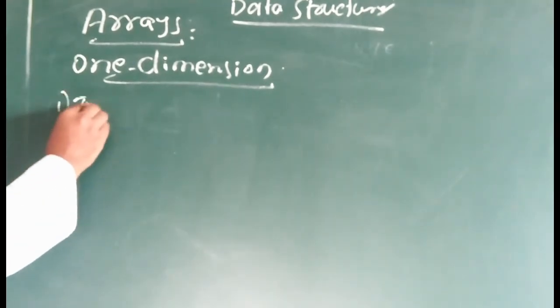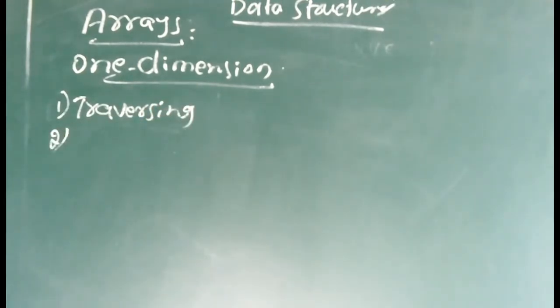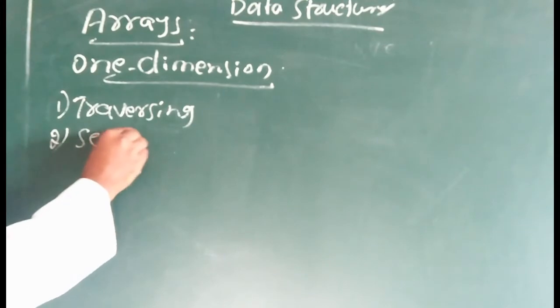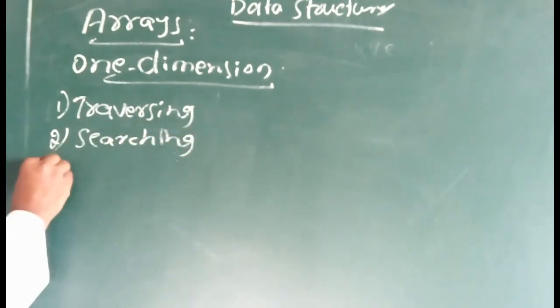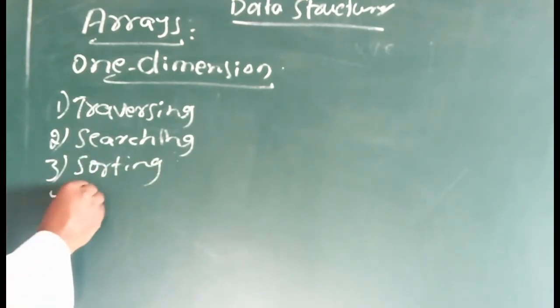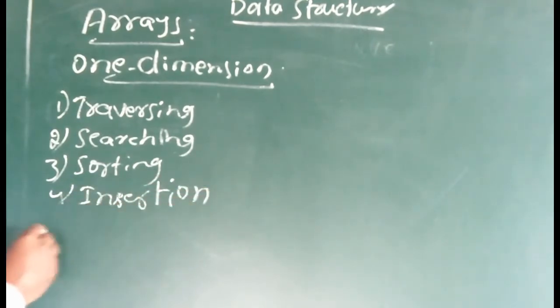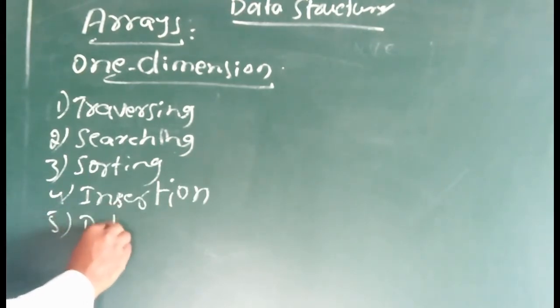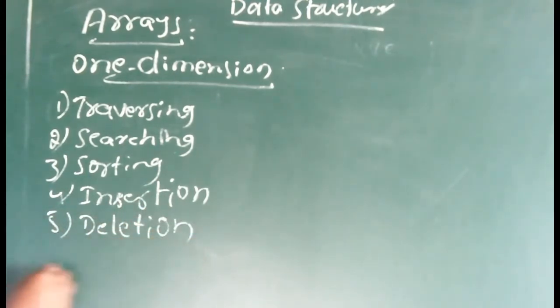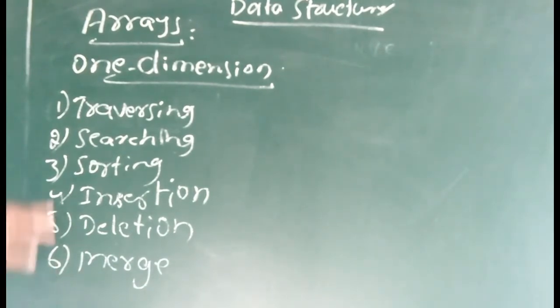Traversing, searching, sorting, insertion, deletion, and merge. These are the operations. Six operations are there which you perform on arrays. Array is also a non-primitive data structure.